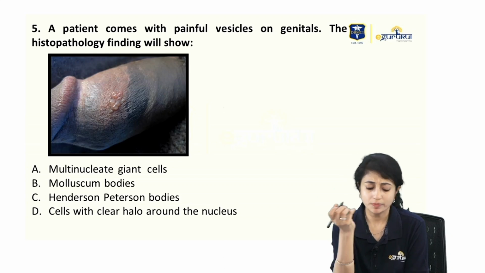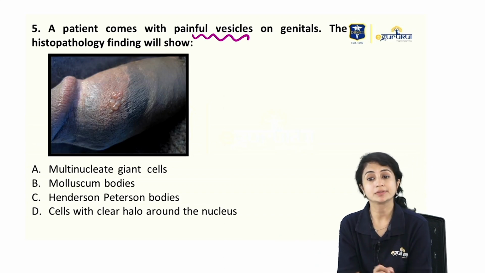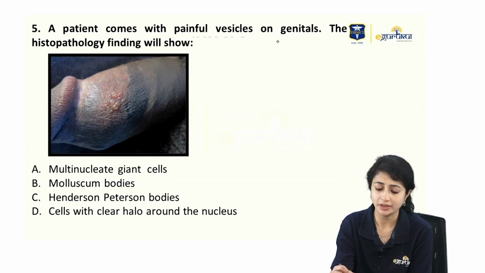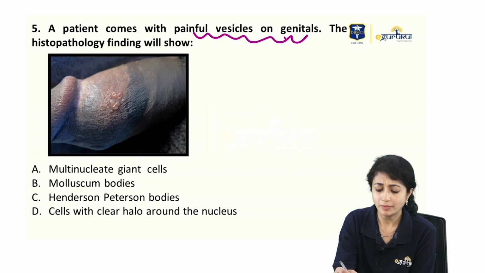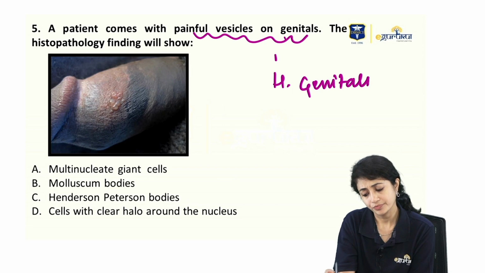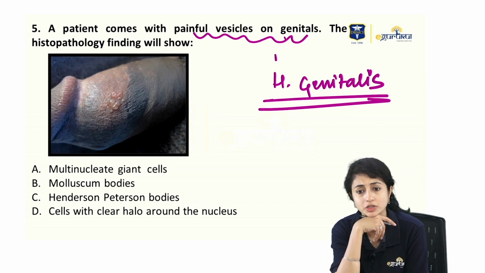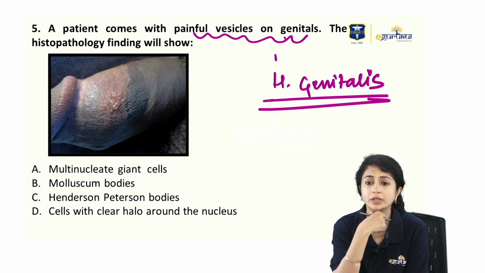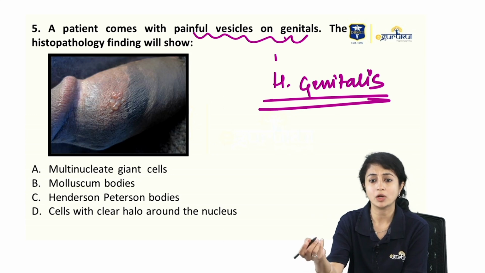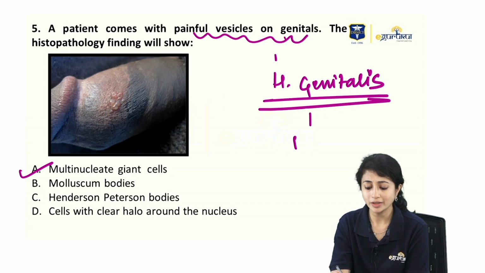A patient comes with painful vesicles on genitalia. What will the histopathology or probably a smear show? If I have painful vesicles on genitalia, what would be my DD? My most common DD is herpes genitalis. Herpes genitalis presents with painful vesicles on the genitalia. If I do a Tzanck smear or a biopsy, I see multinucleate giant cells or MNGs.